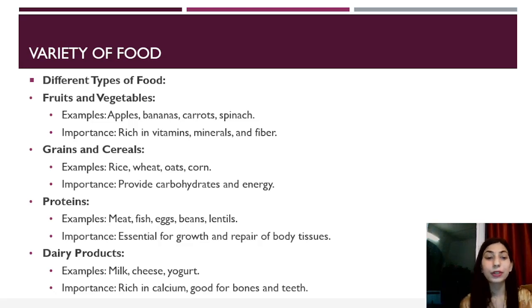Importance is growth and repair of body tissue. So these are basically bodybuilding food. Then we have dairy products. Dairy products, where we have milk, cheese, yogurt, everything that is made up of milk, or milk products, come in the category of dairy products. So these are rich in calcium. Calcium is a very essential component, it's important for your bones as well as teeth health. So yeah, dairy products are rich in calcium.